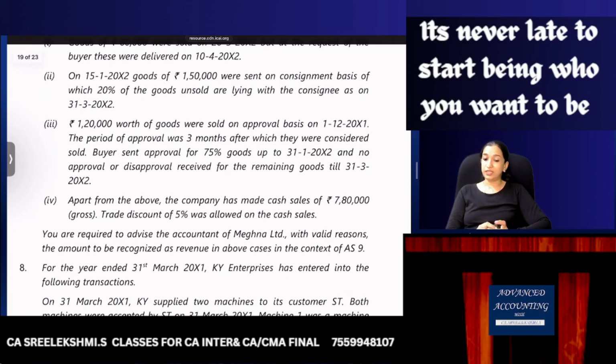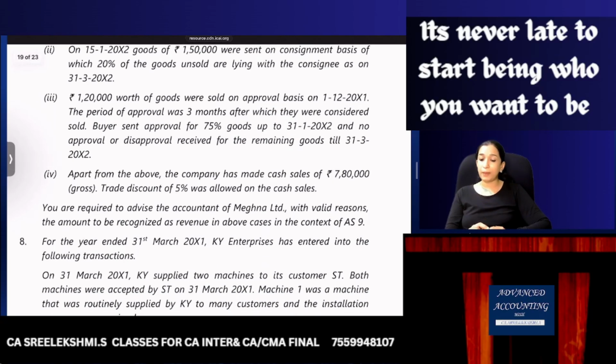1,20,000 worth of goods were sold on approval basis on 1st December. The period of approval was 3 months, after which they are considered sold. Buyer sent approval of 75% goods on 31st Jan and no approval or disapproval was received for the remaining goods till 31st March. So the 3 months period has already expired, so revenue can be recognized during the year 11-12.